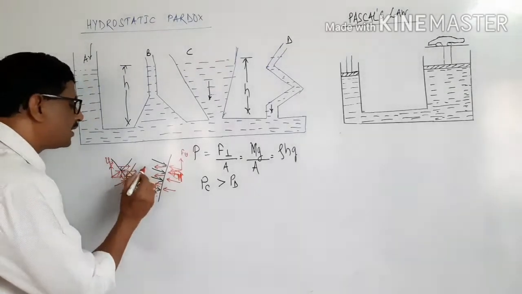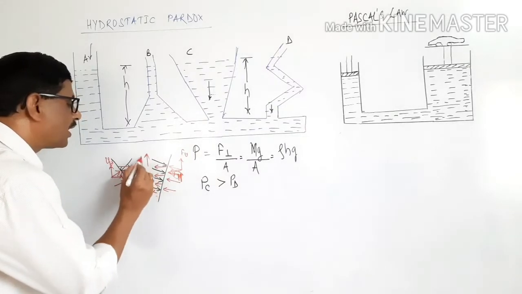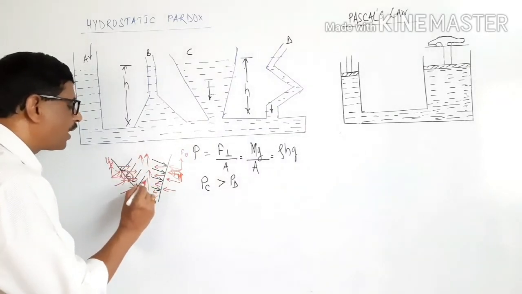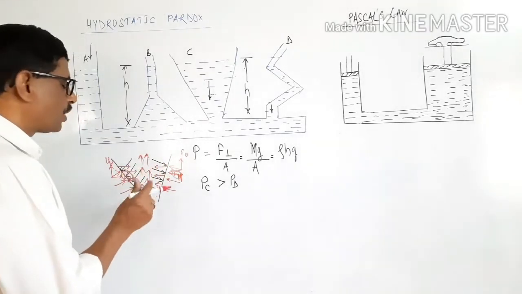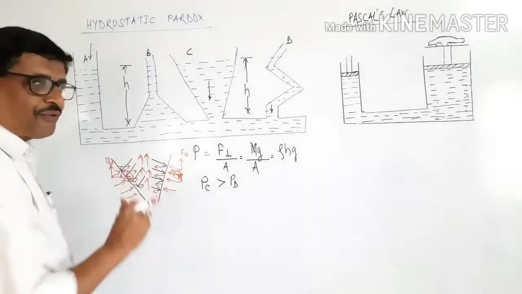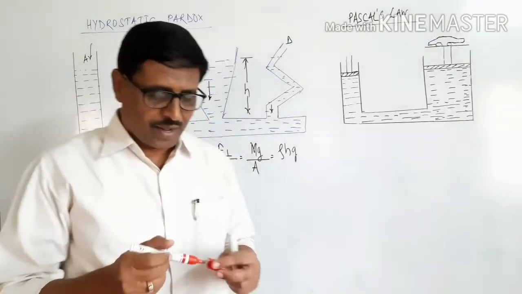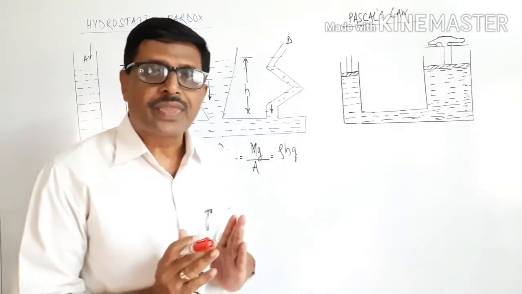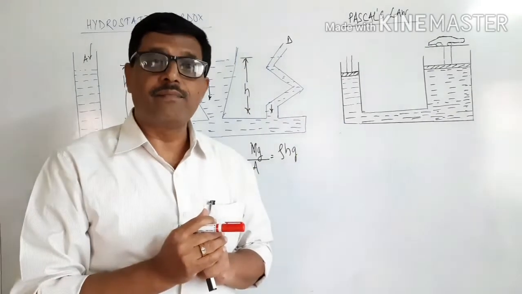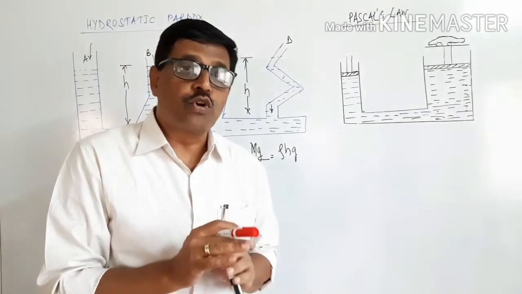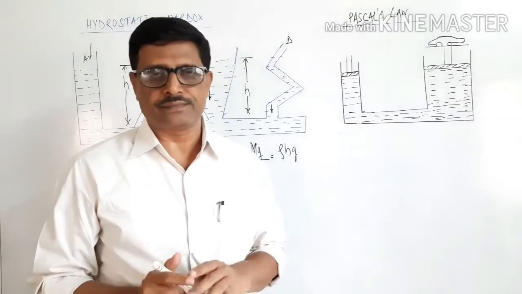The only thing remaining is the vertical component of force, and all those are in vertically upward direction. Therefore, there is no effect of horizontal components and hence you will get only vertical components, and because of that there is no effect of weight.